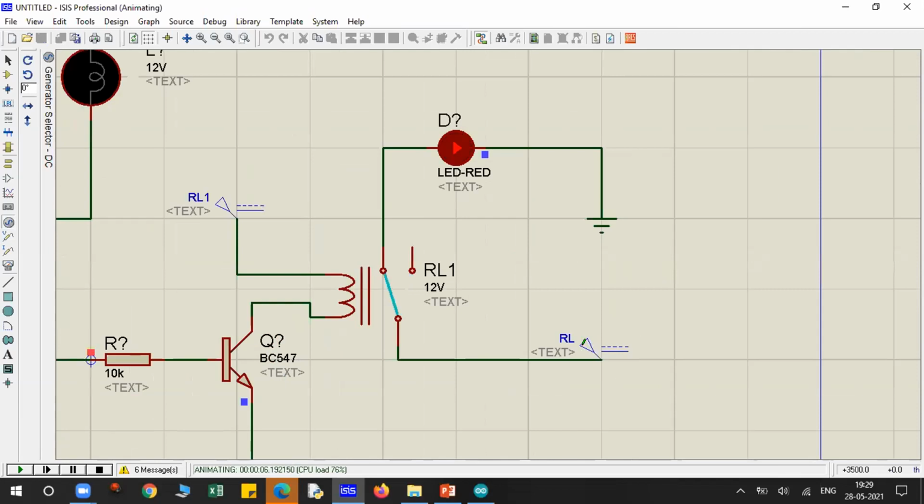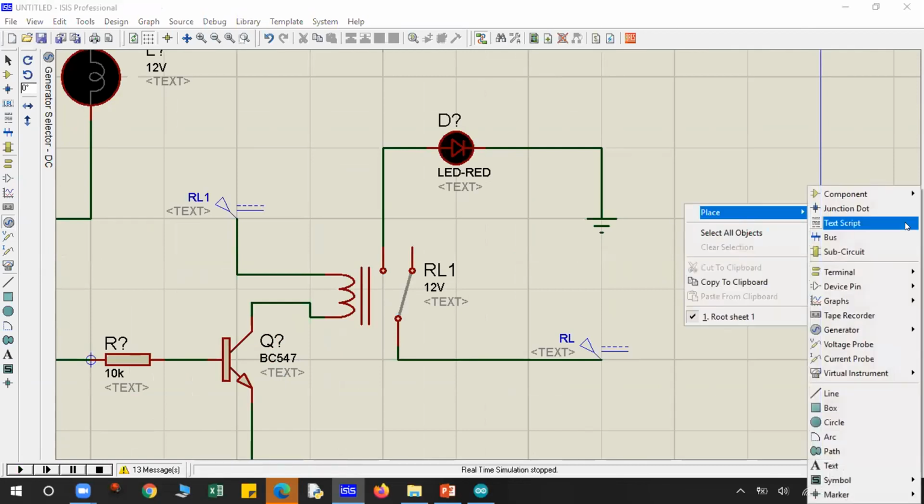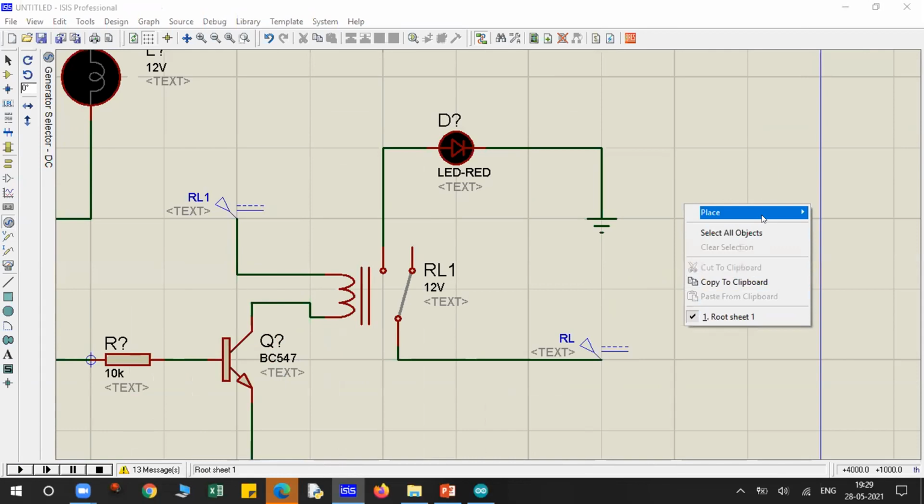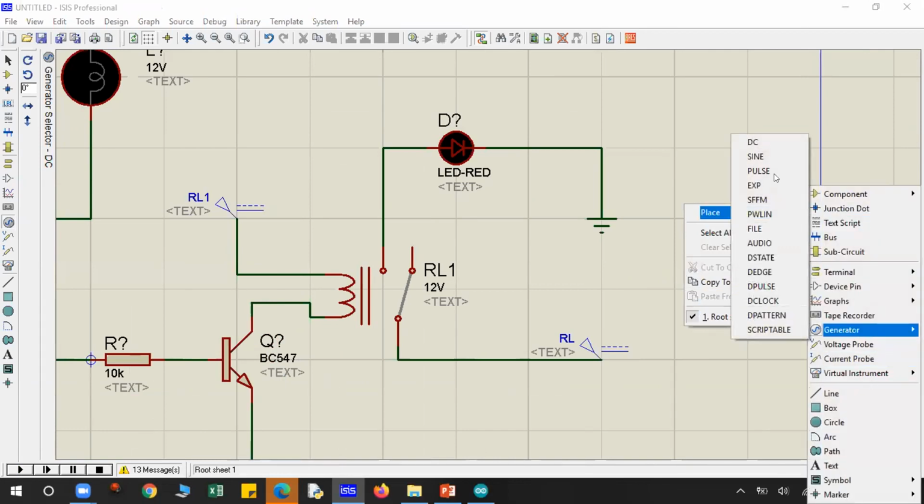Which one? This thing? Yeah. Okay, just a second. Either you can take power from the terminal, or here I have used the generator. This is a DC generator.